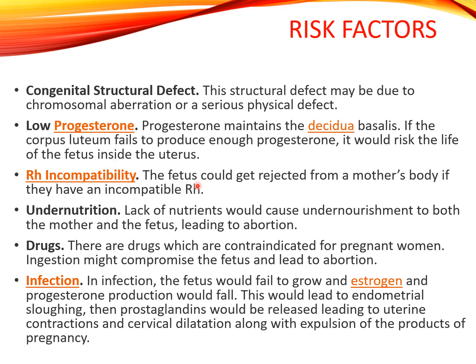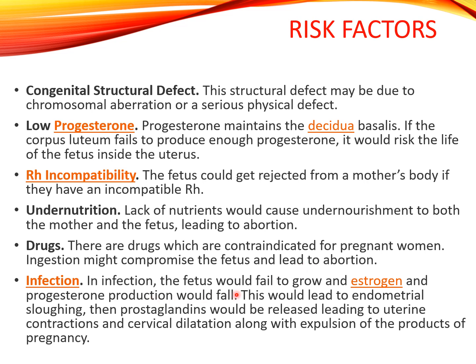RH incompatibility: the fetus could get rejected from the mother's body if they have incompatible RH. Undernutrition: lack of nutrients would cause undernourishment to both mother and the fetus, leading to abortion. Drugs: there are drugs which are contraindicated for pregnant women, so ingestion might compromise the fetus and lead to abortion.